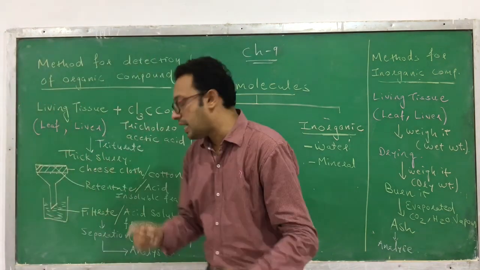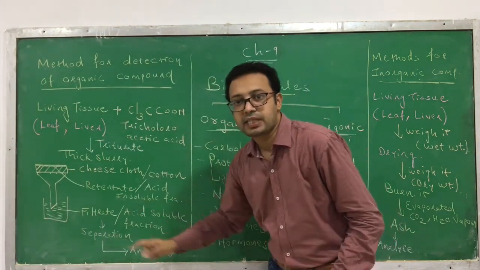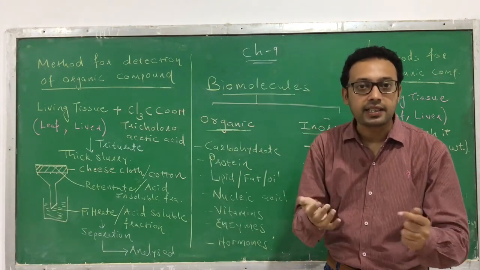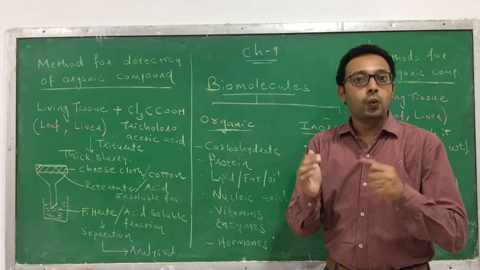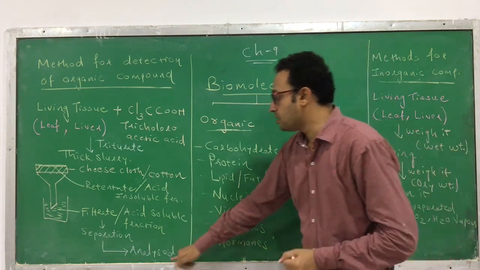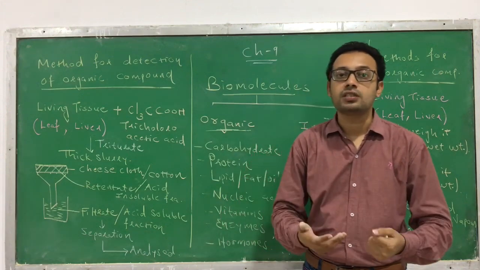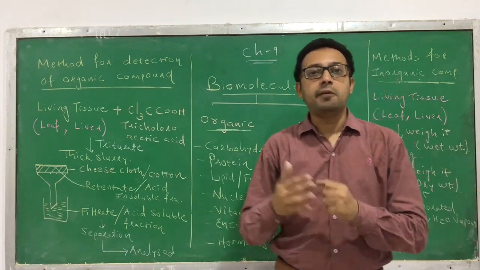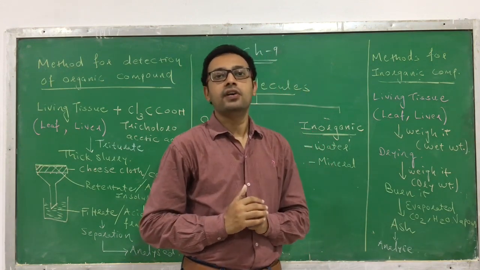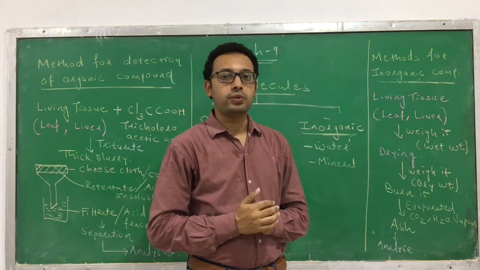This filtrate, or acid soluble fraction, is subjected to separation, so the different compounds dissolved in it get separated out. Once separated, they are purified. After purification, they are analyzed by different machines to find which organic compounds are present in it. So that is a method for detection of organic compounds in a living tissue.